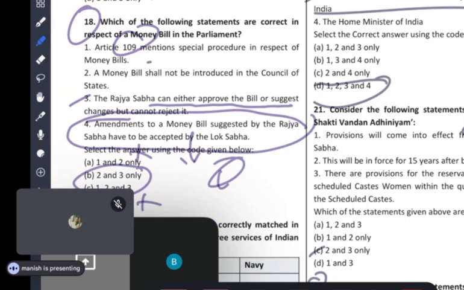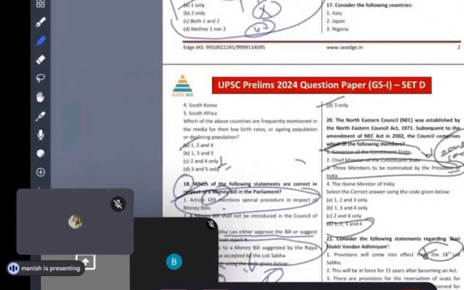So guys, here now see we have at least two options. Here if you don't know about this statement, you can take the risk. At least 50% chance is there. But actually here one is right, so 1, 2, 3 will be the right options. So guys, see, this is how you have to eliminate the options. I'm telling you that.